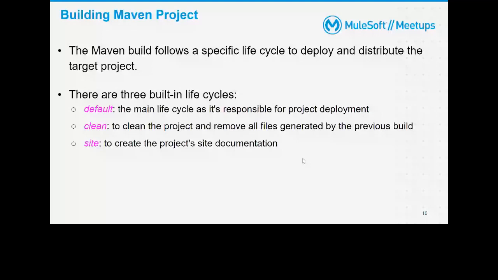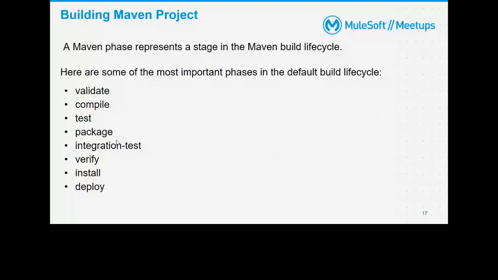Everything is in the MuleSoft documentation. We don't need to mug up anything. But in the life cycle, there are multiple phases. Generally, we use the default life cycle more, so we'll talk about the important phases of the default life cycle, such as validate and compile.